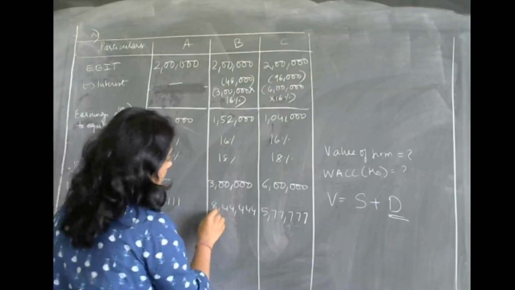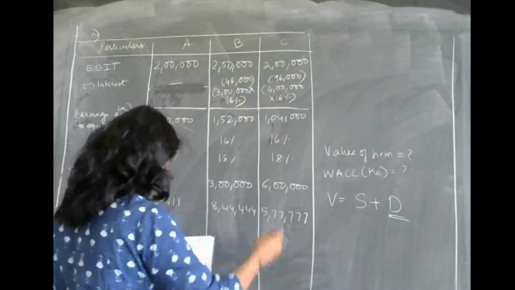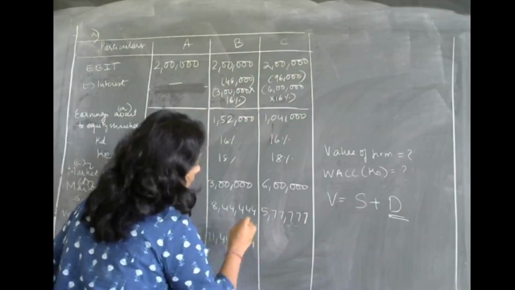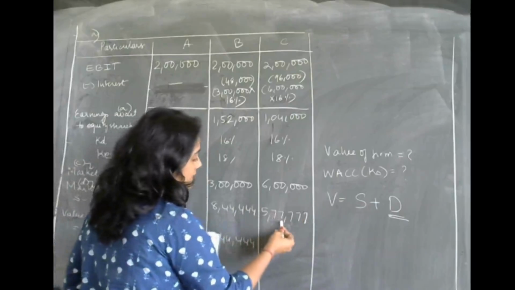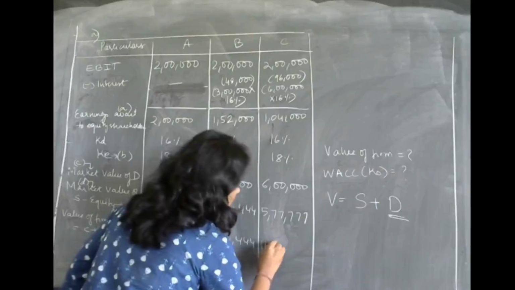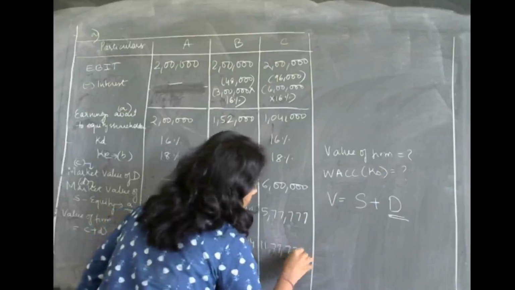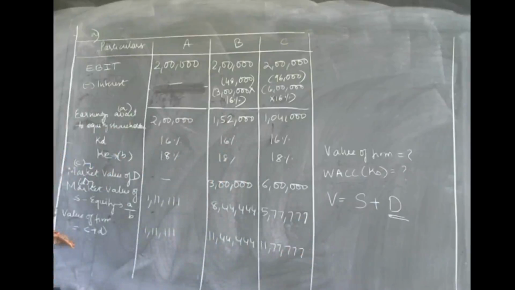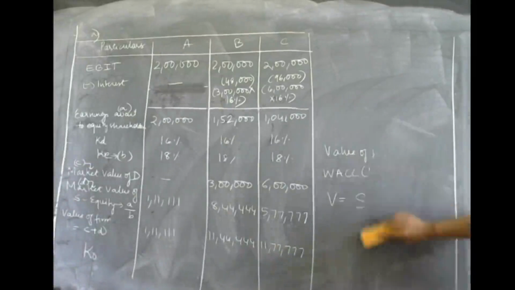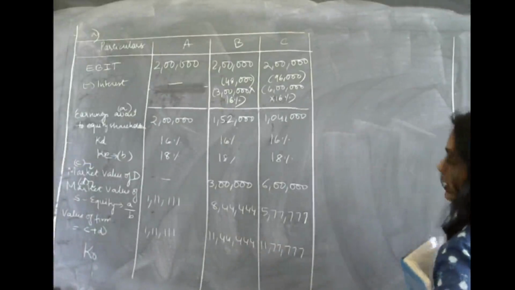1,11,111. 3 lakh plus 8,44,444, you will get 11,44,444. 6 lakhs plus 5,77,777, you will get it as 11,77,777. So we got the market value of the firm, we got the market value of the debt, we got the market value of equity. Now we can compute the KO, that is overall cost. Okay, that is weighted average cost, the overall cost of raising the funds.